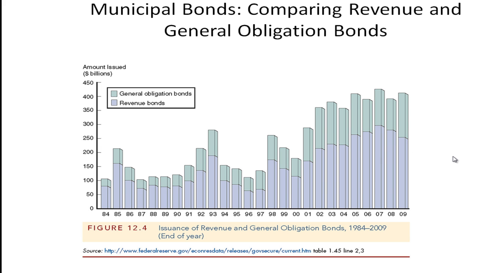So you can see that municipal bonds represent another market in the bond market. There's some unique features to them, such as the tax deductibility of interest, and also the fact that there are different kinds of bonds, revenue versus general obligation bonds.